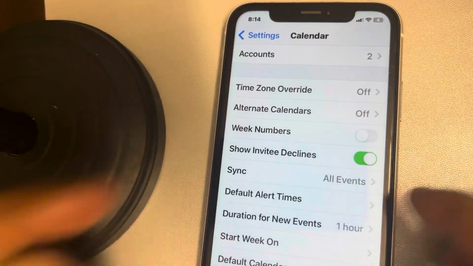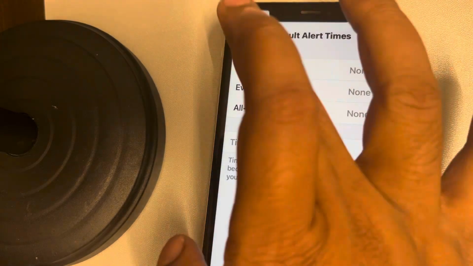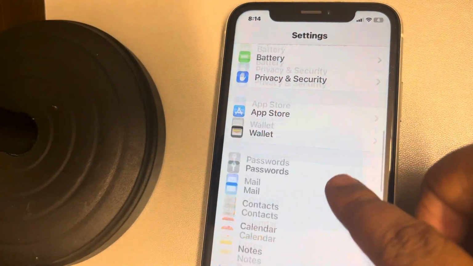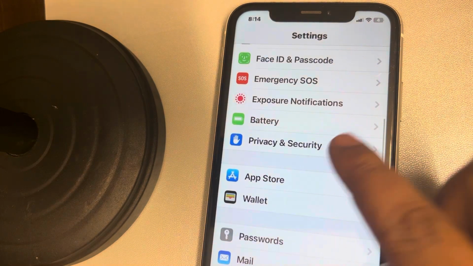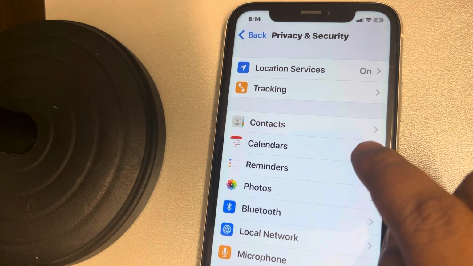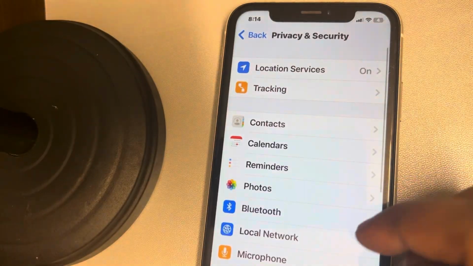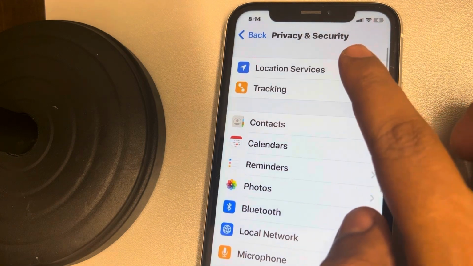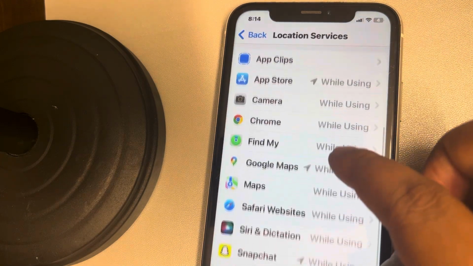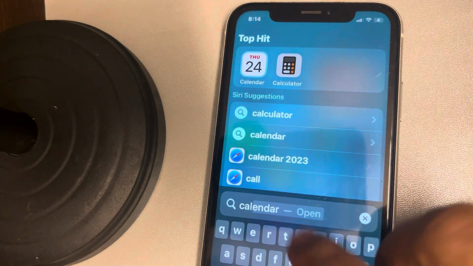Let's go to that page again. It's not there. Let's go back, go to Privacy and Security again. Here the Calendar is now there. Tap on it. If nothing is there, then tap on Location Services. If Calendar is not there, try to open Calendar once again.